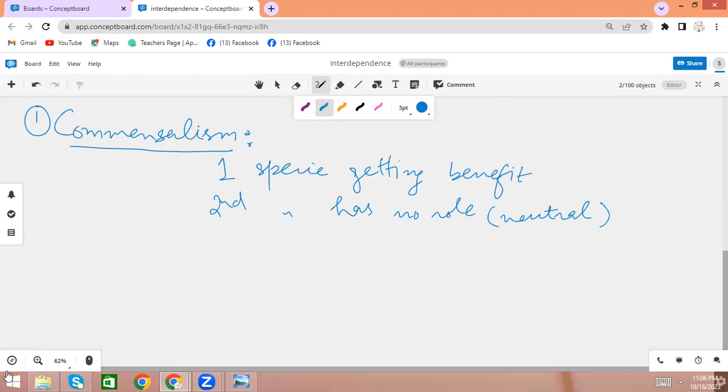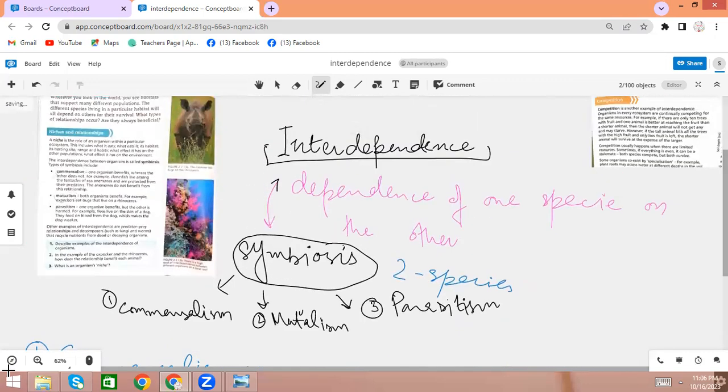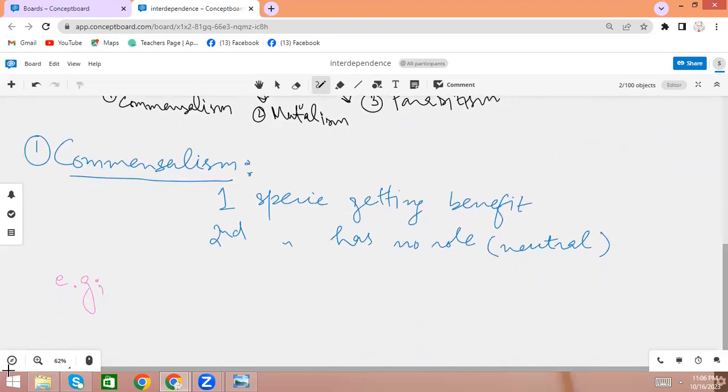So the example of this could be like, this is the page from which we are discussing this lecture. Okay, so here we have the example of clownfish and the sea anemones. If you observe the relationship between clownfish and sea anemone, it can be pronounced in any way, okay?